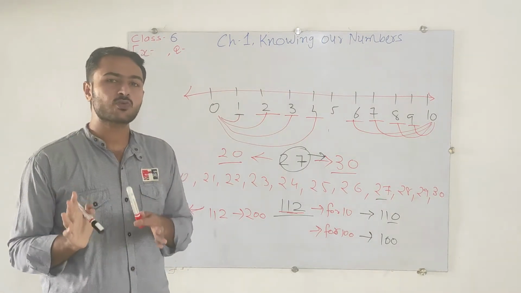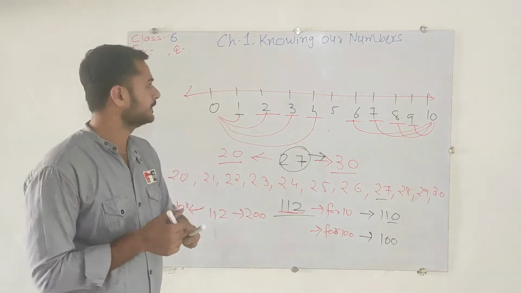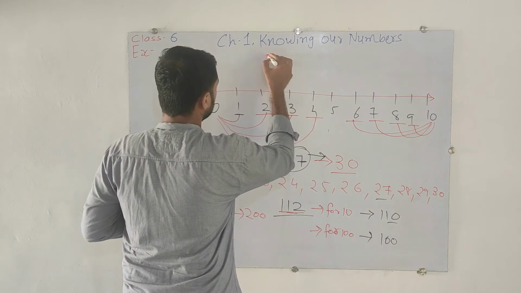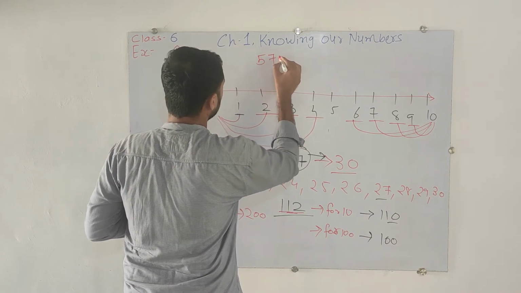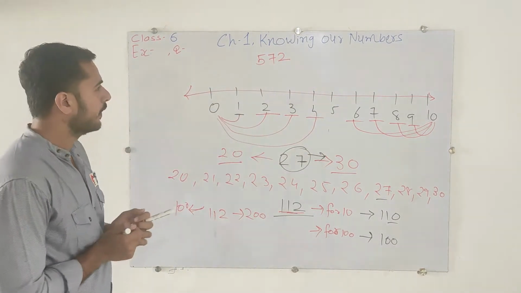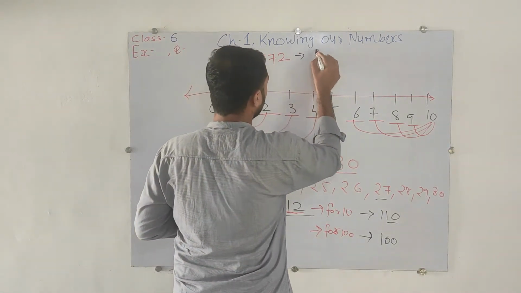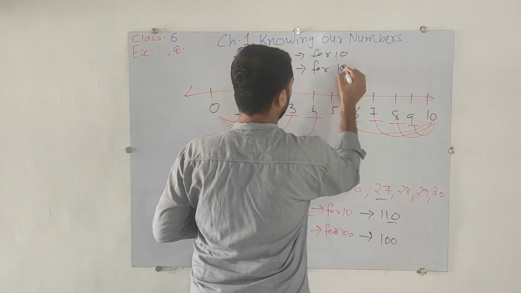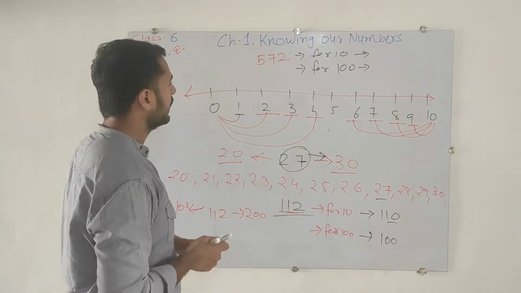The last number we are going to take is 572, and we will round it off for both the tens and the 100s. First, let's do it for the tens. Which number is there?